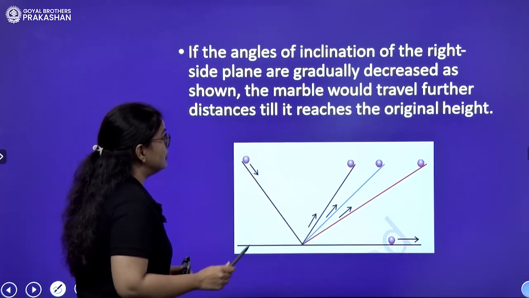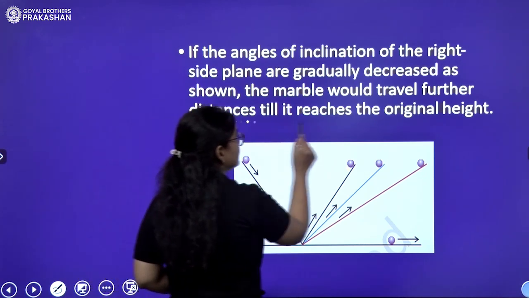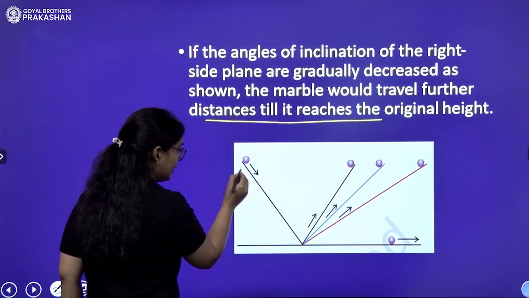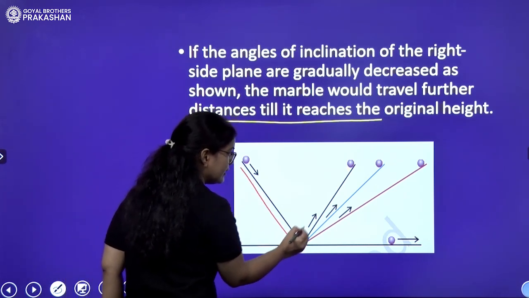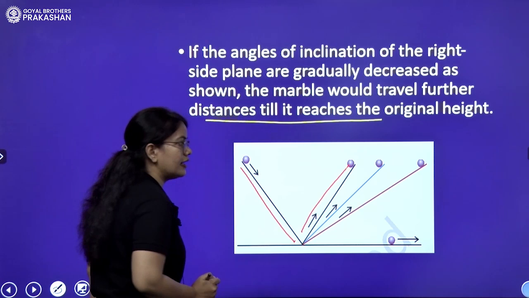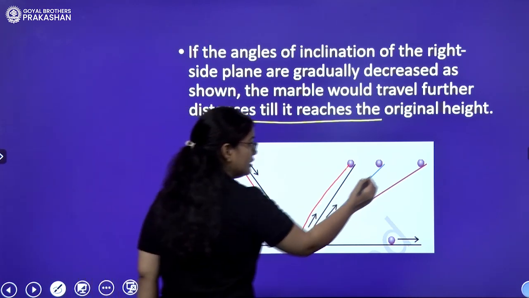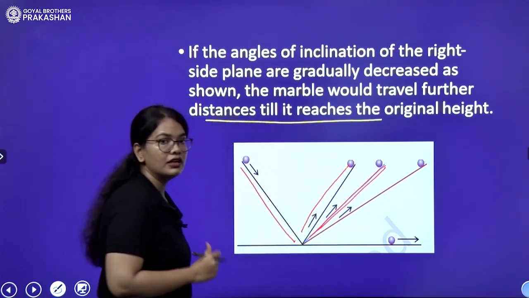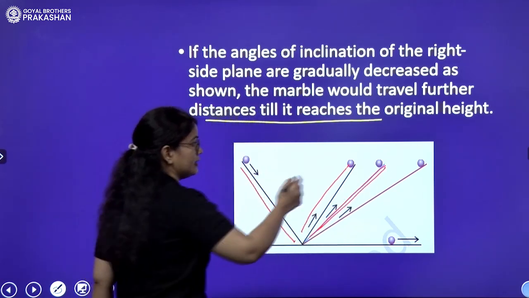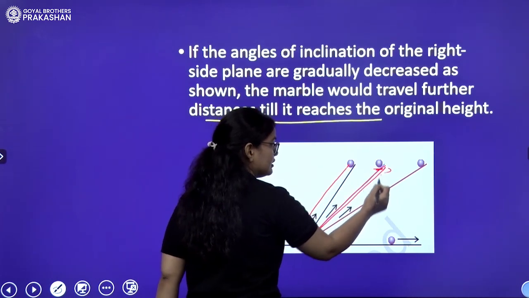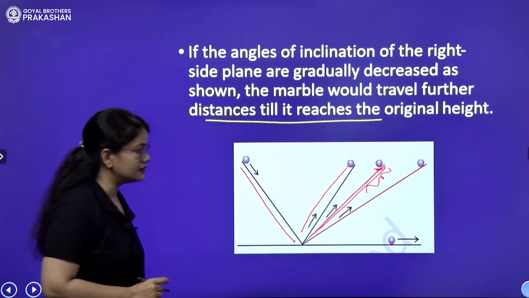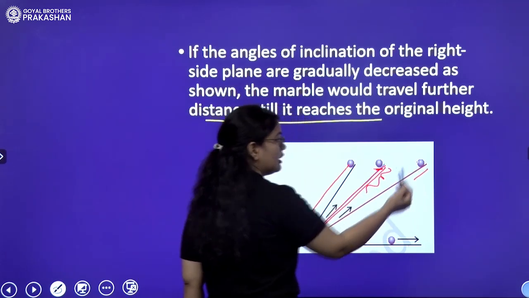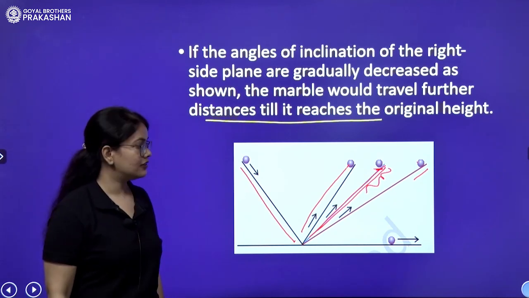The marble would travel a further distance till it reaches the original height. Here it was traveling a certain distance. When the inclination was the same, it again reached the same height. But here the inclination is decreased, and the distance, the line that we have drawn, has increased, yet it is traveling to the same height. That means on this part, it is traveling an extra distance.